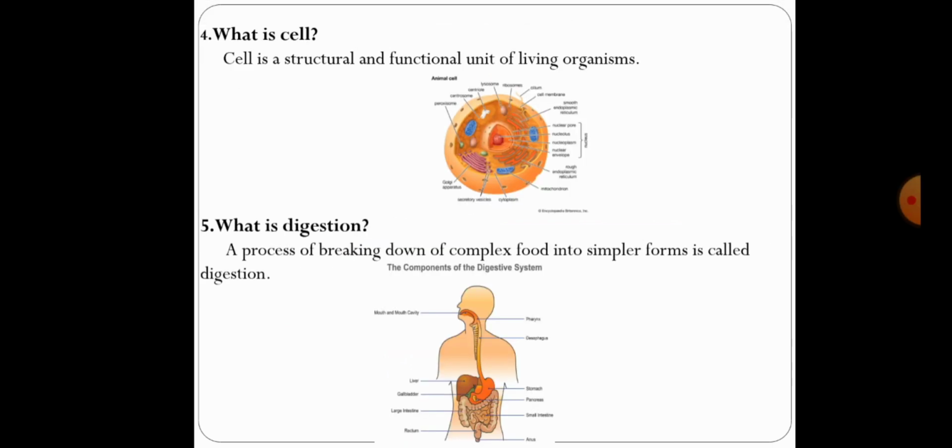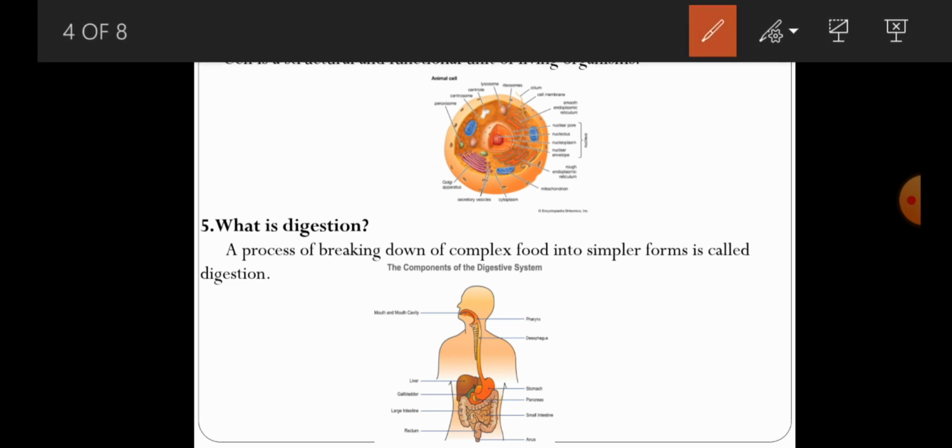Coming to the next question, that is cell. What is a cell? Cell is a basic structural and functional unit of living organisms. Why are we calling the cell a basic structural and functional unit of living organisms? So this is the structure of the cell, and it contains many parts, many cell organelles, that is living substances are there. So why are we calling the cell a basic structural and functional unit of living organisms?